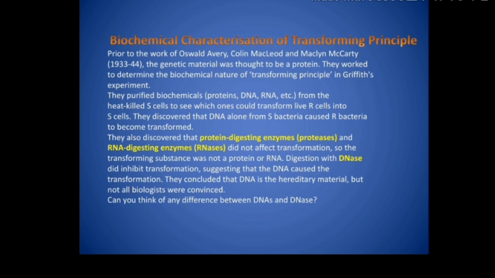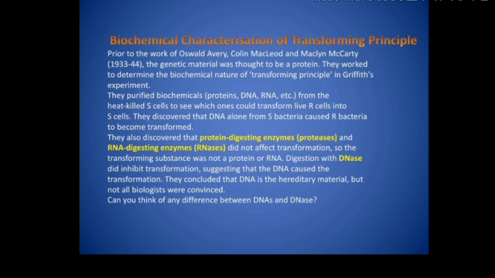In order to know the biochemical nature of transforming principle, somebody thought that it could be a protein, right? Some of them thought it could also be a fat or carbohydrate, or it could be a nucleic acid. So there were different opinions then on what it could be. Bacteriologists performed a series of experiments to identify the transforming principle.